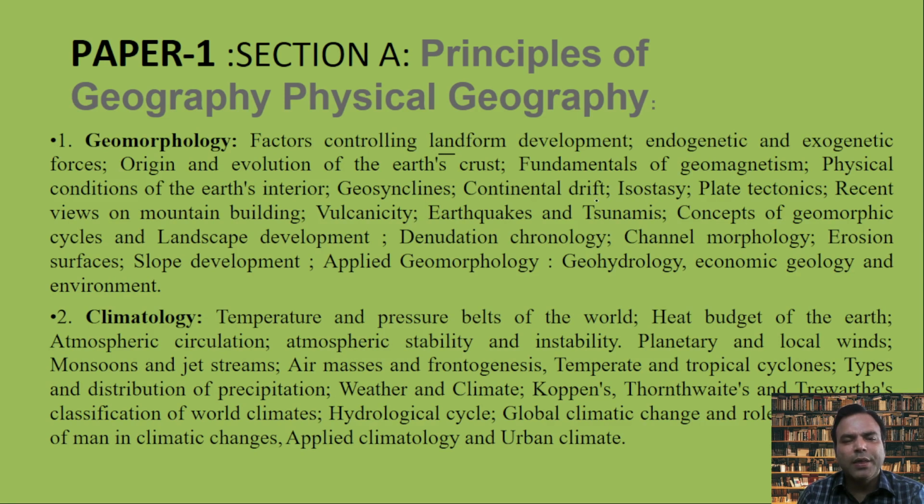Theoretically, there are concepts like geomorphic cycles of landscape development or slope development, and any land has a long history of denudation, meaning erosion and weathering. In the past also the land was sculptured, then uplifted again and eroded again. The entire history of denudation of that land is called denudation chronology, which you can apply mainly on peninsular India as an example, not much in the Himalayas.